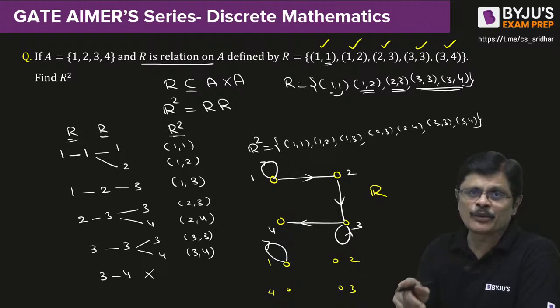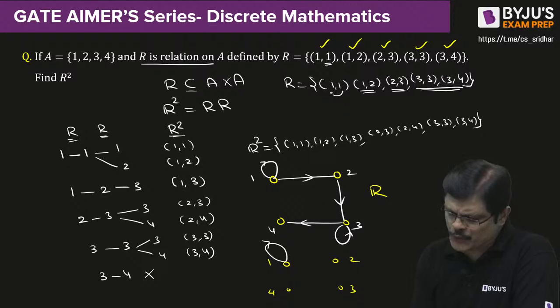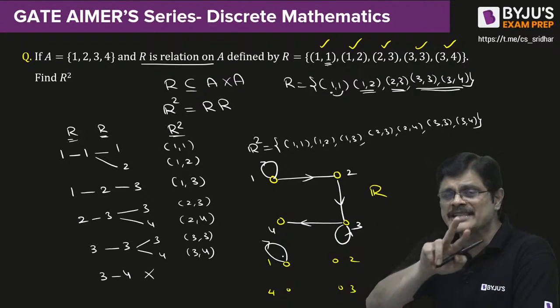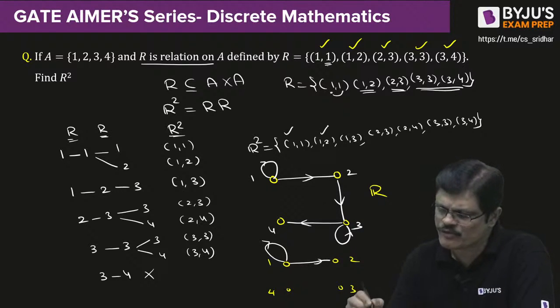1 to 1, again 1 to 1. So 1 to 1 can be reached using two edges. Now look here, using two edges I can go from 1 to 1 and 1 to 2. That is, using two edges I can reach from 1 to 2. So 1, 2 will be there. You see, all these will be present here.